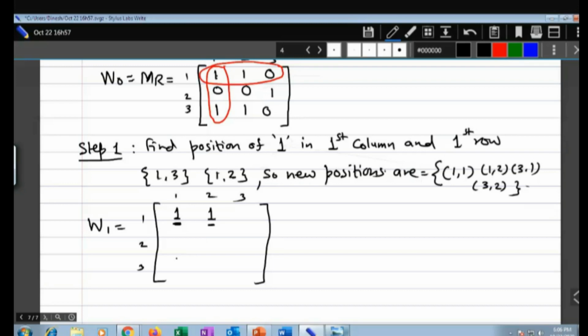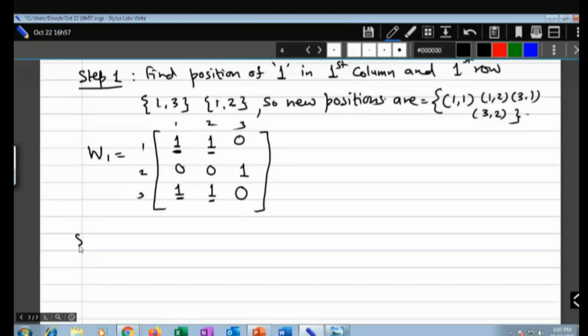Then (3,1) is 1, (3,2) is 1. Good. Now I will copy the remaining values. Remaining values means you directly take this 0 here, then this row as 0 0 1 over here, and this 0 over here.